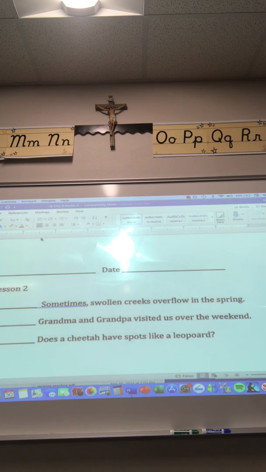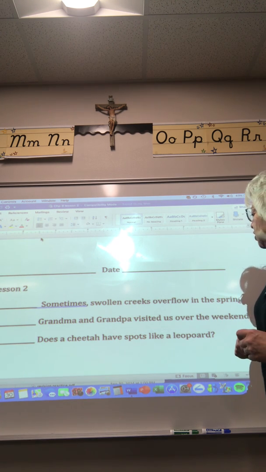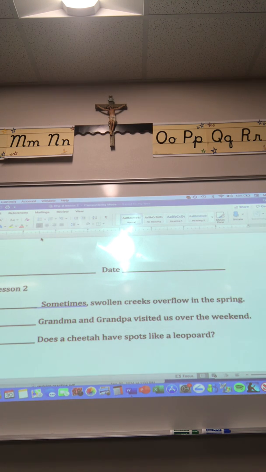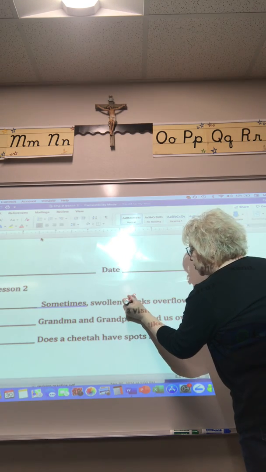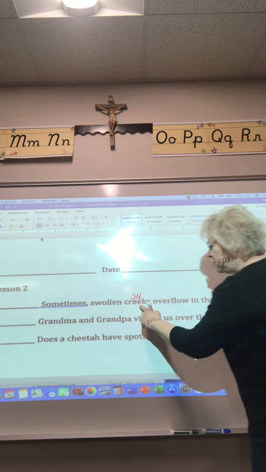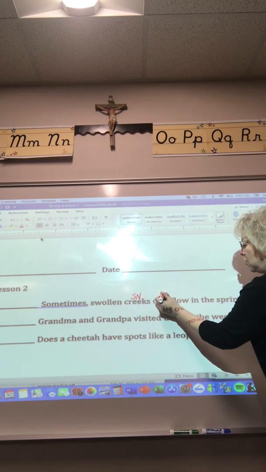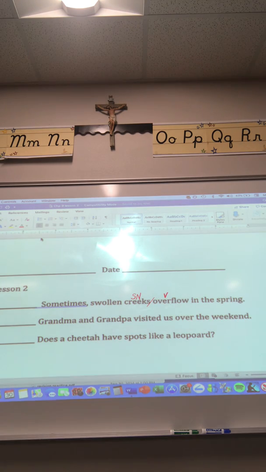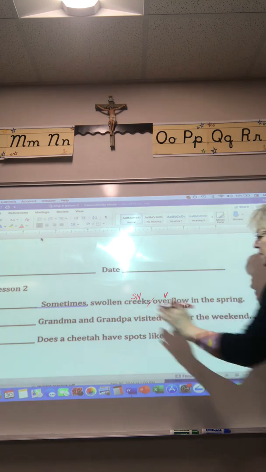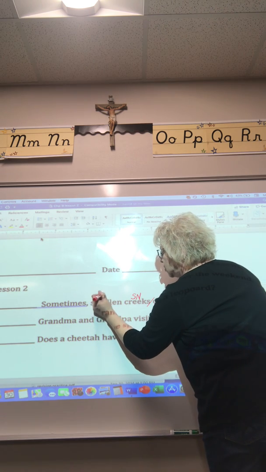Let's read sentence 1 together. Sometimes swollen creeks overflow in the spring. Ask yourself, what overflows? Creeks overflow. So there's your subject noun. What do the creeks do? Creeks overflow. Put your slash. What kind of creeks? Swollen creeks. So here's your adjective.